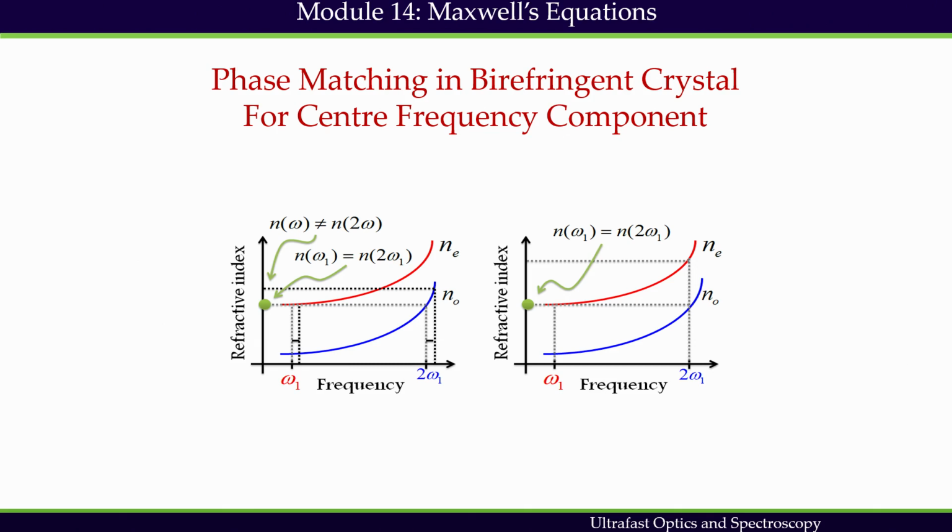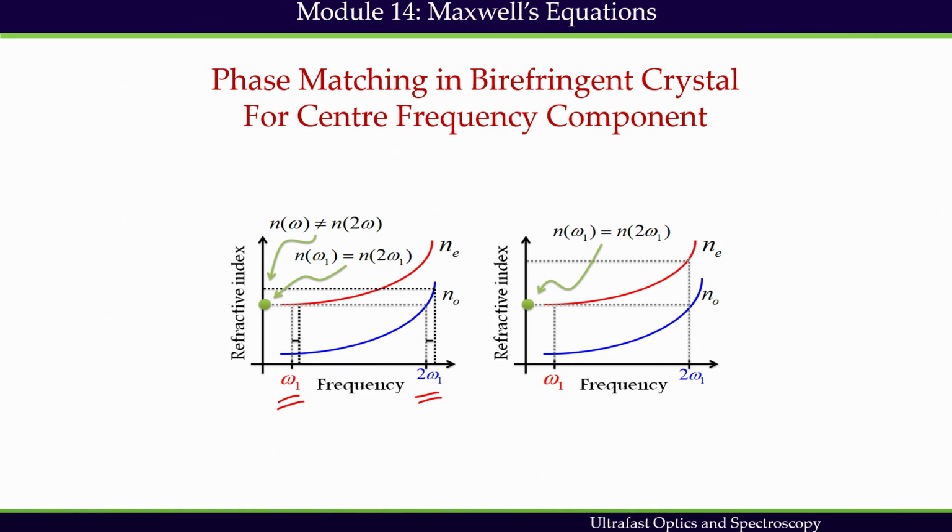These beams are called ordinary beam and extraordinary beam. Refractive indices are different for ordinary and extraordinary beams, and therefore, it is possible to achieve phase matching for center frequency component, shown here by omega 1 and 2 omega 1.